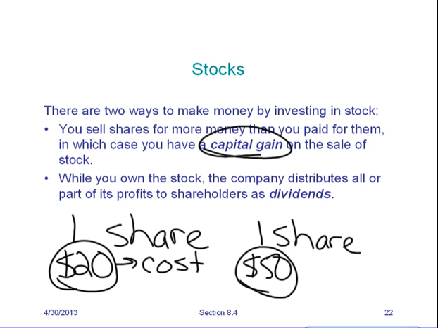While you own the stock, the company distributes all or part of its profits to shareholders as dividends. So let's suppose you still own this share for $20, but the company made so much money they decided to share the wealth. So they divide up their profits and they give some of the profits to each of the shareholders for as many shares as you have. When they do this, that's called a dividend or dividends.